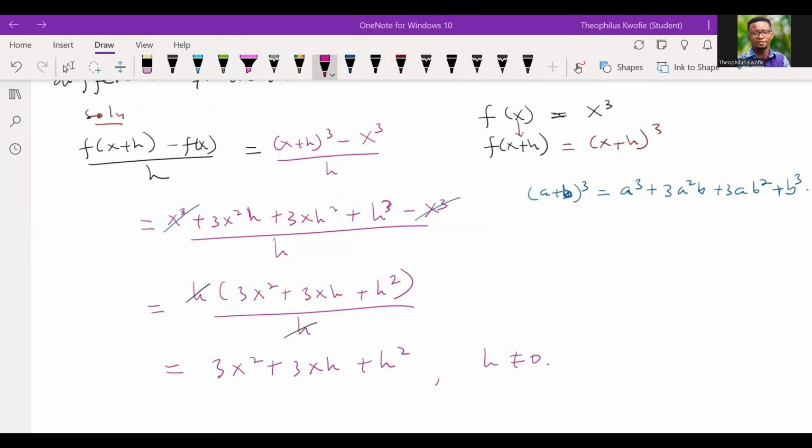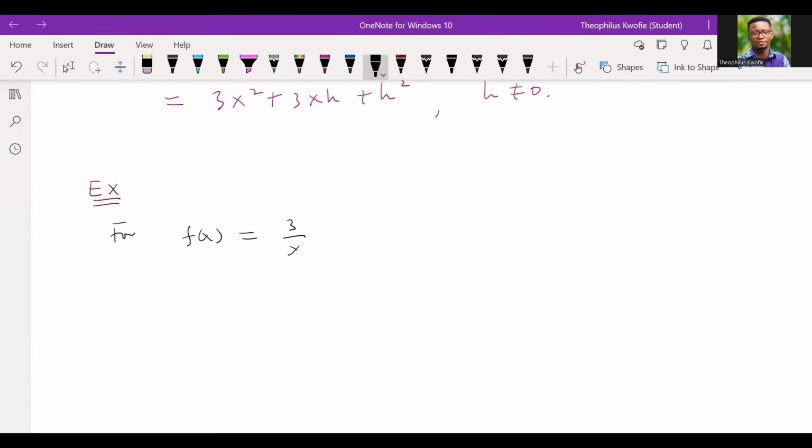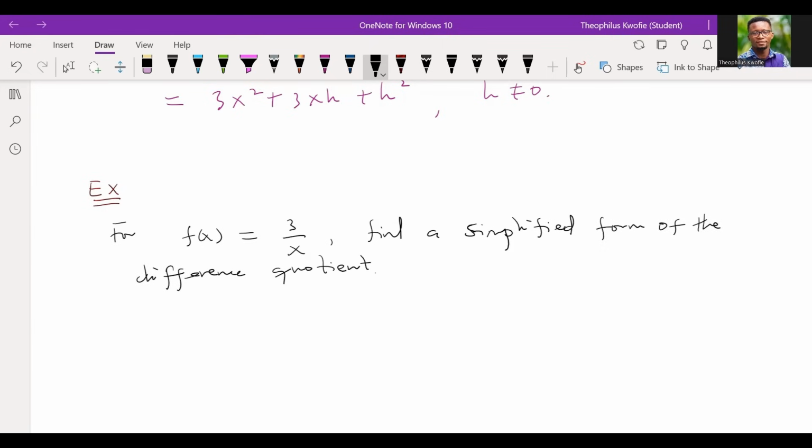Okay, so the next question, this is a very nice question. So the next example: for f of x equal to 3 over x, you have to find a simplified form of the difference quotient. Now we ask ourselves, what is the difference quotient? You could pause the video and try to see if you'll be able to do it by yourself.